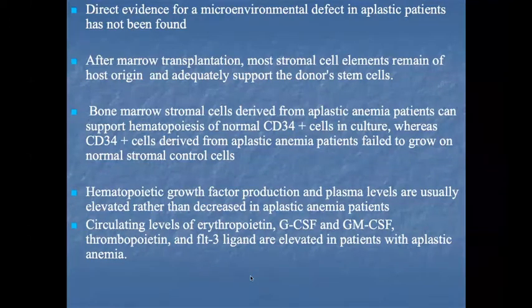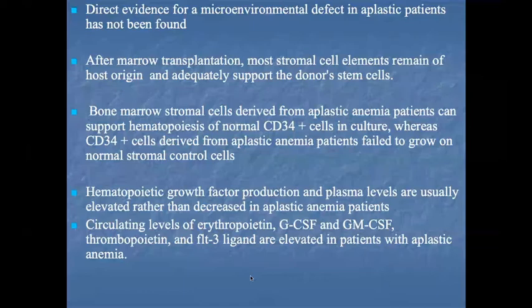That is what they explain by their experiment: in normal persons, if we take CD34 cells directly, they help the surrounding stroma grow the hematopoietic cells. But when we take the CD34 stem cells of the aplastic patient, they fail to grow, they are unable to proliferate. Okay, so that's why they are telling that there is a defect in a stem cell. That's why the marrow does not proliferate in an aplastic anemia patient.